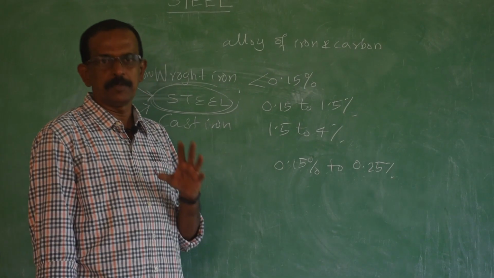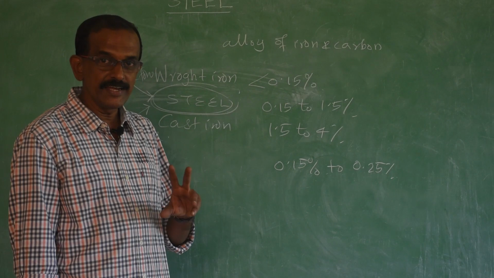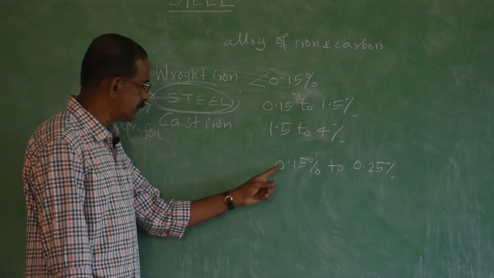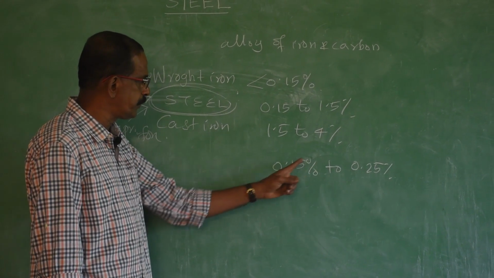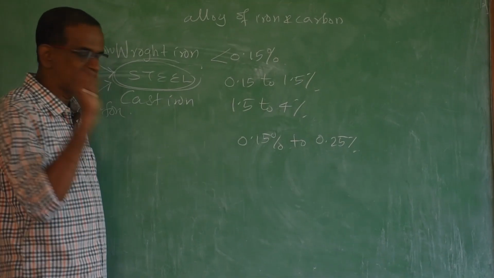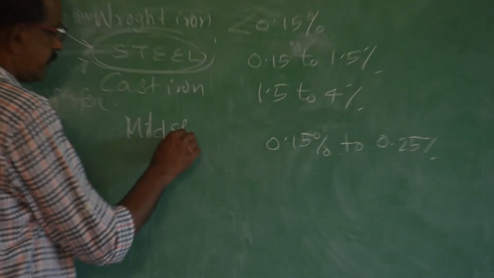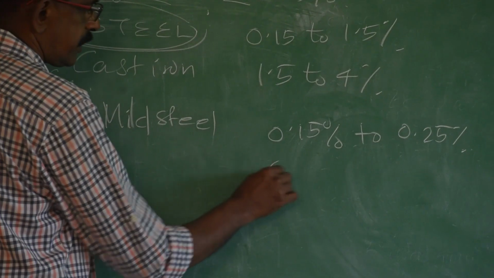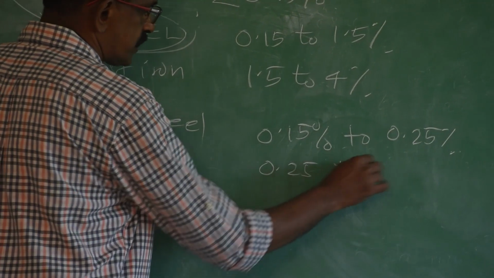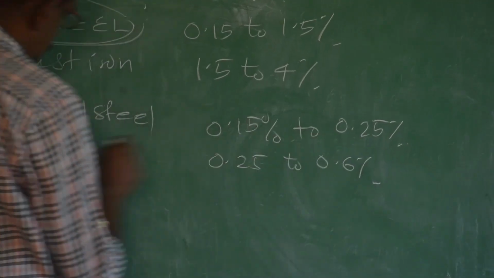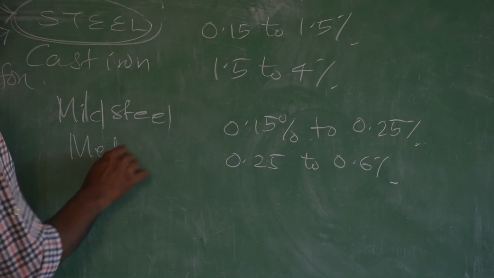Depending upon the carbon content, steel is again divided into three. If the carbon content is between 0.15 to 0.25, that steel is called mild steel. If the carbon content is between 0.25 to say 0.6 percentage, that steel is called medium hard steel.